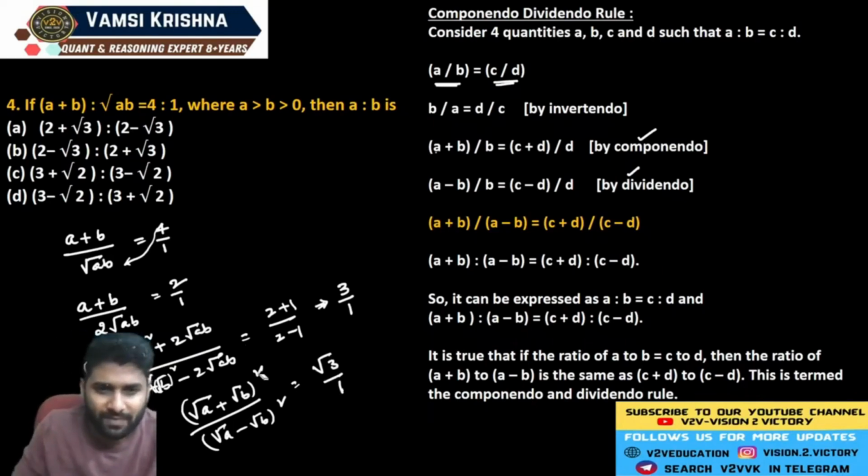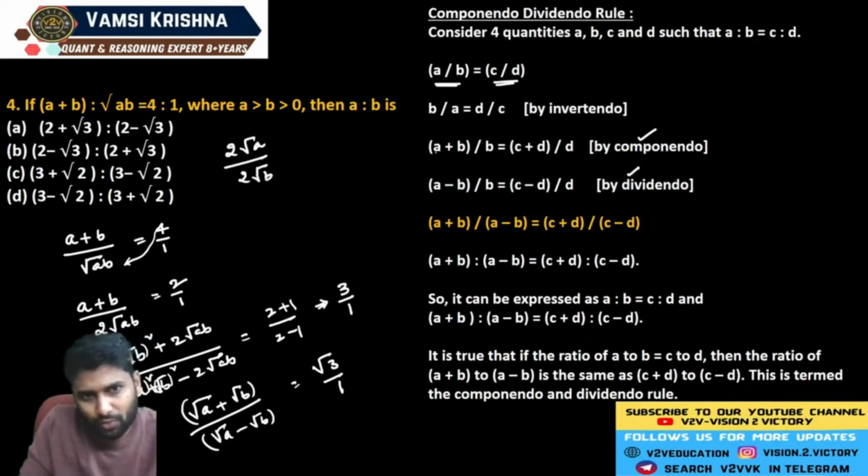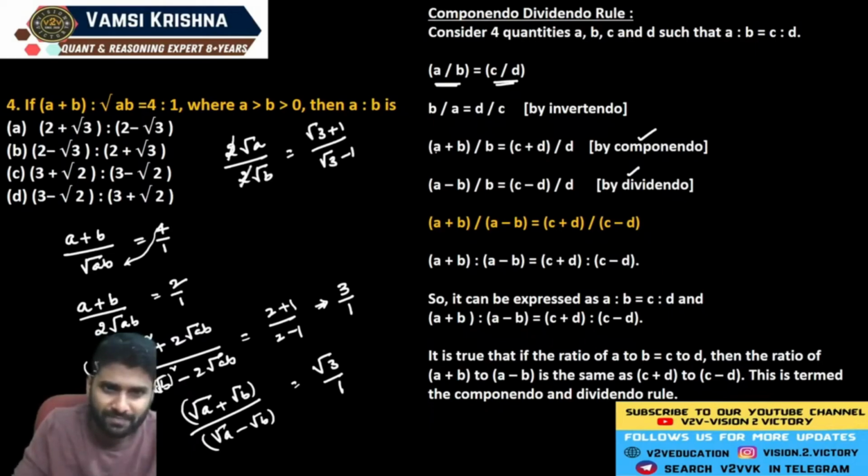Now finally, see, I erase this. Why? Because we are converting the square into the other parameter, which is the root value. So again, you can apply the componendo and dividendo method. You will get 2 times root A divided by 2 times root B is exactly equal to root 3 plus 1 divided by root 3 minus 1. Now see, you can cancel. You can cancel.